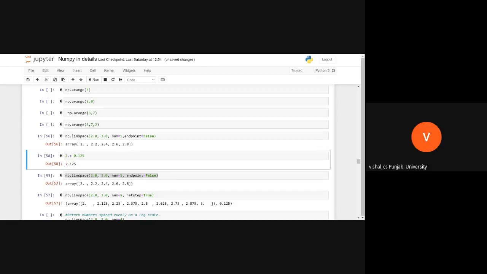When we set retstep equal to true, this gives us a step size. It is incrementing each value by 0.125. That means where we keep retstep true, it also gives us the step size. If I keep this false, by default it does not give a step size.